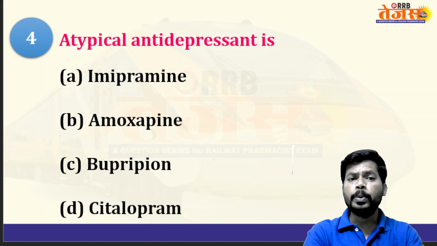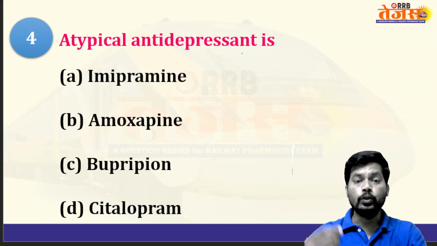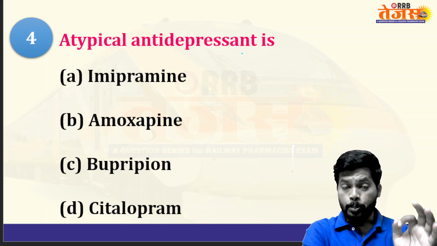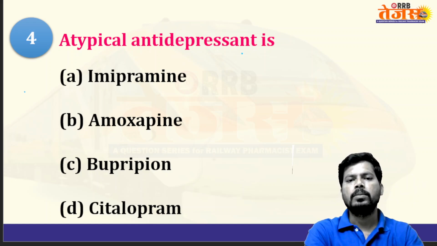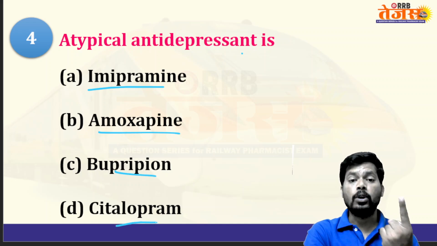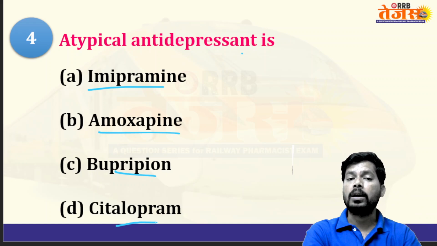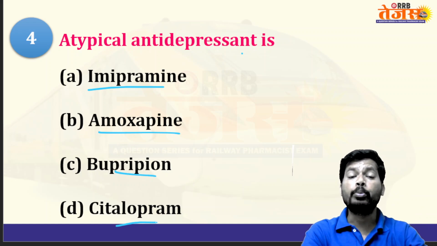Next, atypical antidepressants. Antidepressants are the drugs used for treatment of depression. Depression is because of decreased catecholamine levels in the central nervous system. So drugs like imipramine, amoxapine, bupropion, citalopram. Citalopram, amoxapine, imipramine come under the category of typical antidepressants. But bupropion comes under atypical antidepressants.